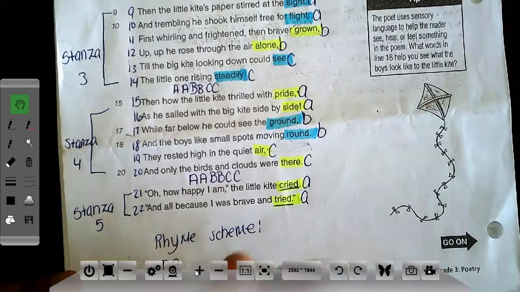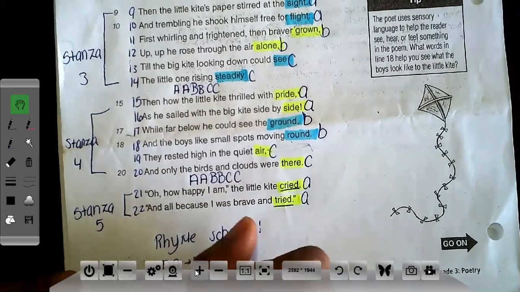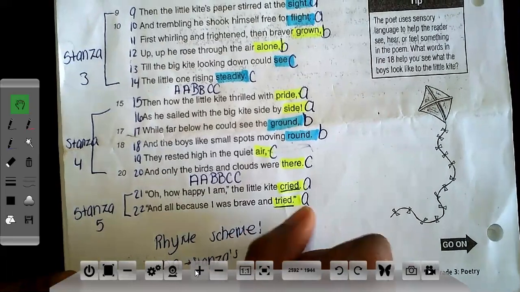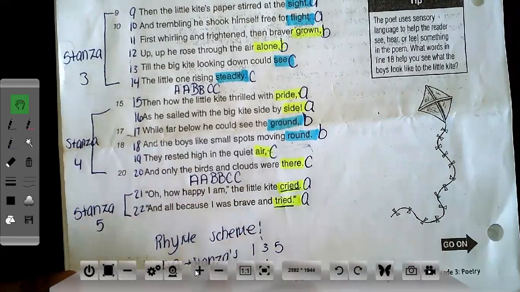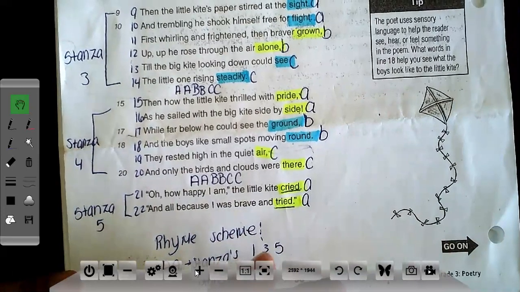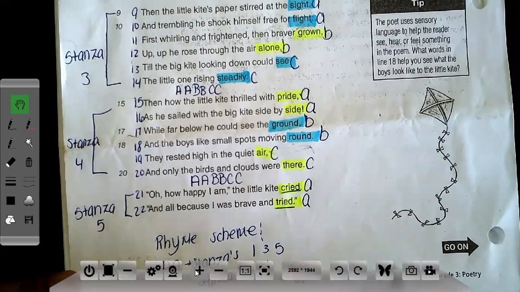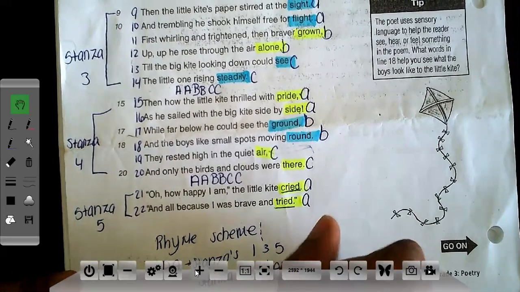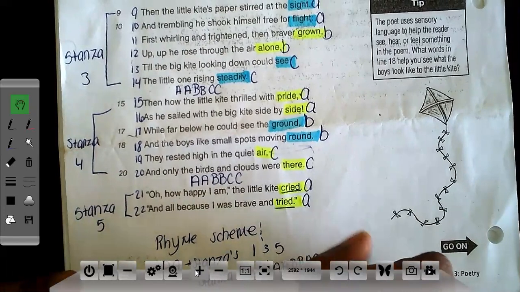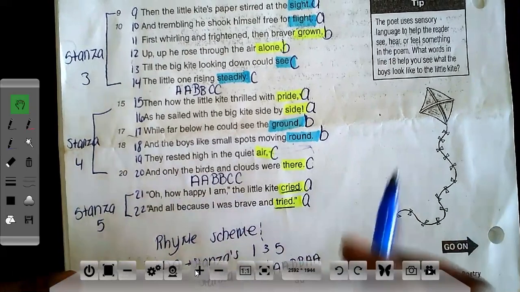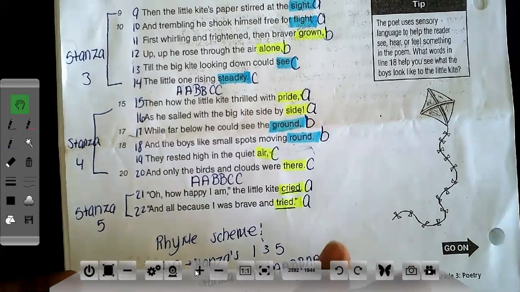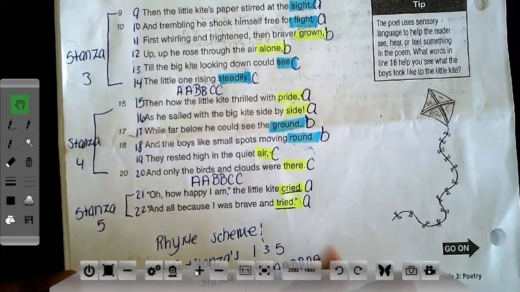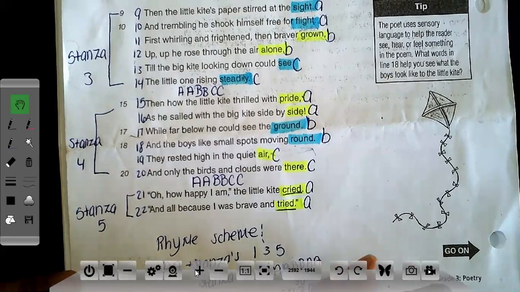In stanzas 1 and 5, we see A, A. And then in stanza 2, we see that there's an A, B, A. Okay. And in stanzas 3 and 4, we see A, A, B, B, C, C.